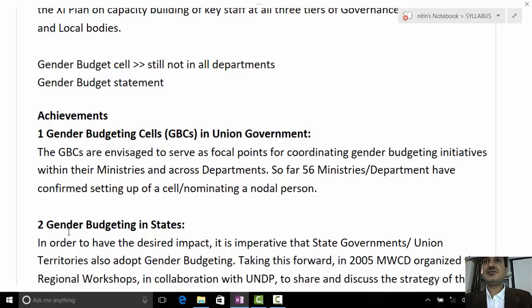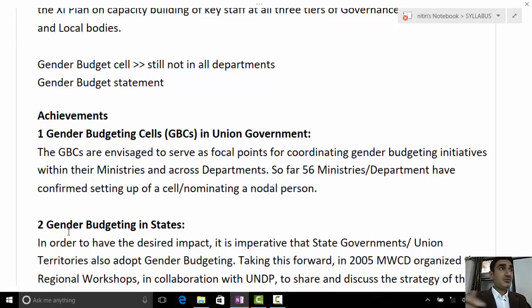So there are gender budgeting cells. So far 56 ministries and departments have formed gender budgeting cells. So these gender budgeting cells help in allocation with respect to the gender perspective in a particular policy.